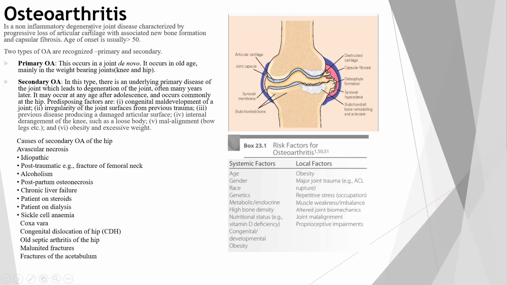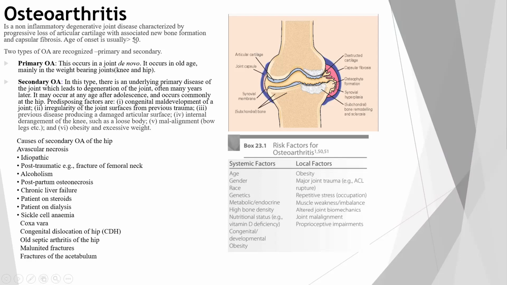Now the joint starts getting degenerated, characterized by progressive loss. Progressive means once it has started, it won't be stopped. It cannot be stopped. It will progress further, but we can delay the progression. Loss of articular cartilage with association of new bone formation. New bone formation means the osteophyte formation will be there, and capsular fibrosis.